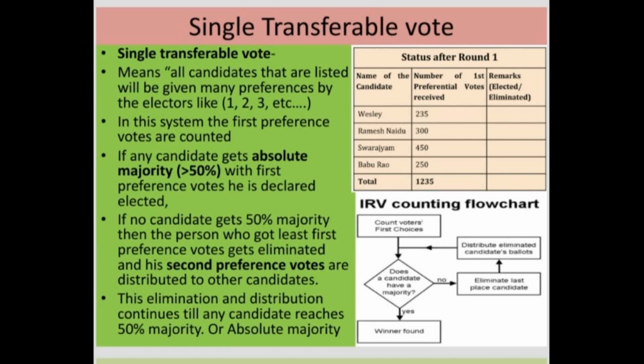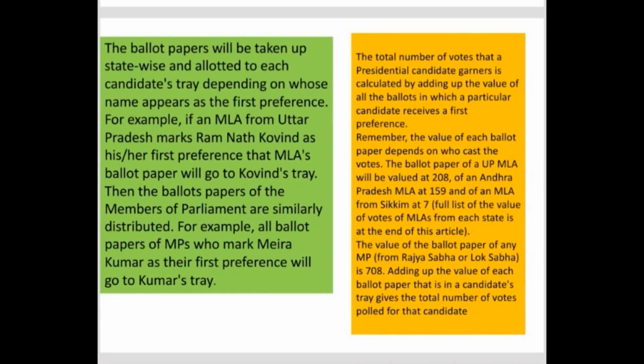And if he doesn't get it, again what will happen, the candidate with the next least first preference votes will be eliminated. So this elimination and distribution of votes will continue till any candidate reaches 50% majority, or absolute majority. And once absolute majority comes, that person will be declared the winner. So now let us see how the counting process will go.